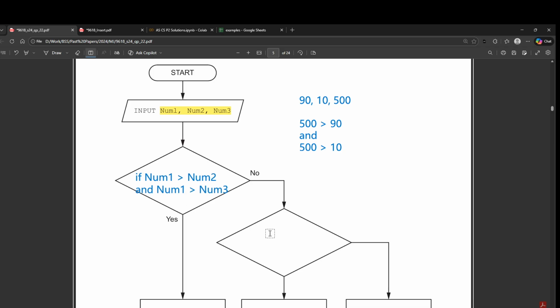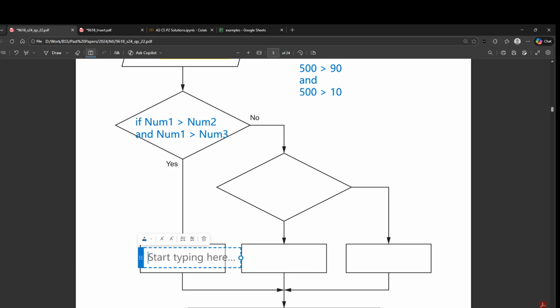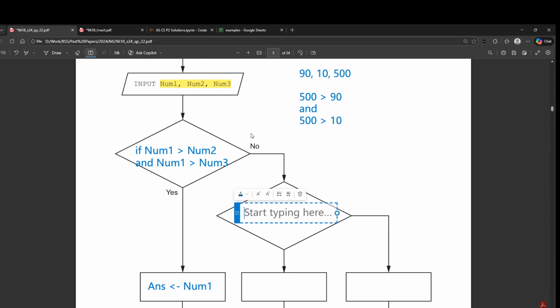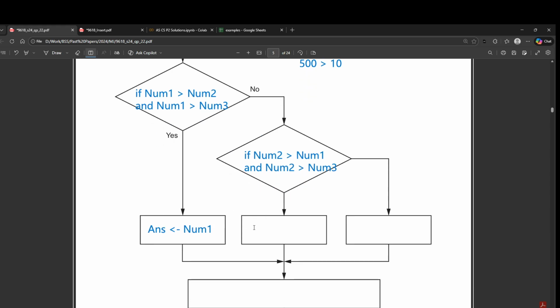If that is the case, then we simply say that the answer would be set to num1. Okay, if num1 is not the largest value, then we can look for the second number to be the largest. That could be the case. So if num2 is greater than num1 and num2 should be greater than num3. If that is the case, then we are going to set the answer to num2. And if none of these conditions are true, it simply means that the third number would be the largest value.